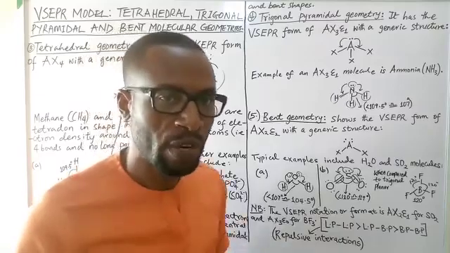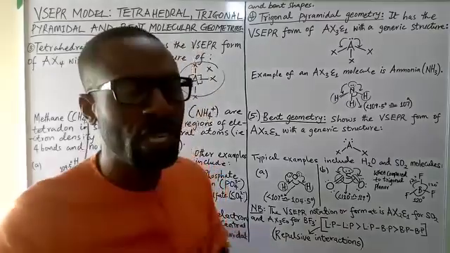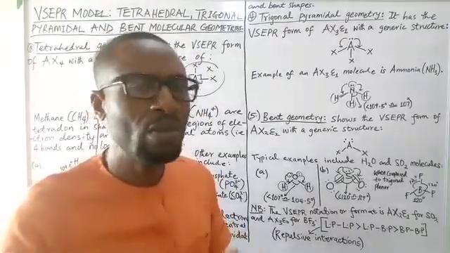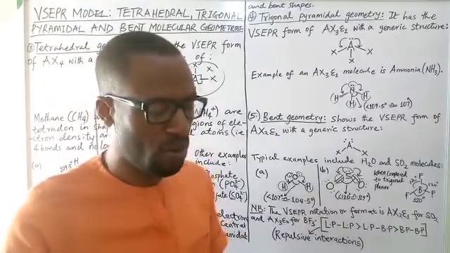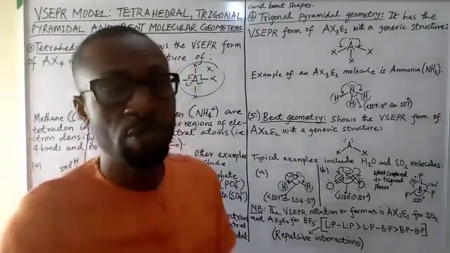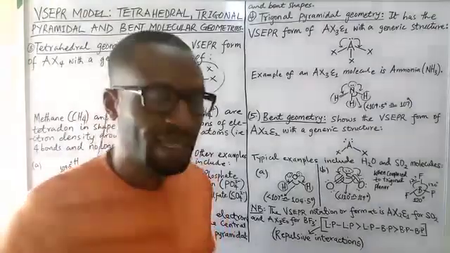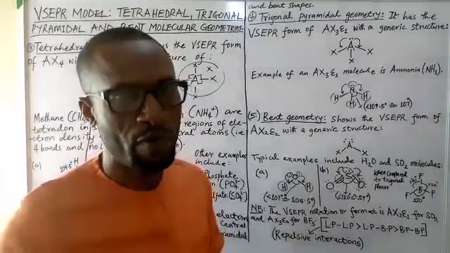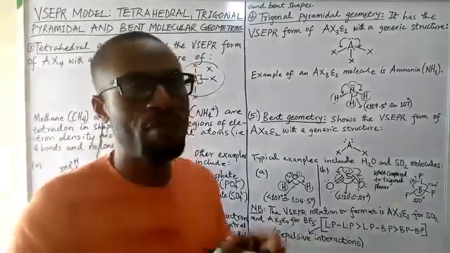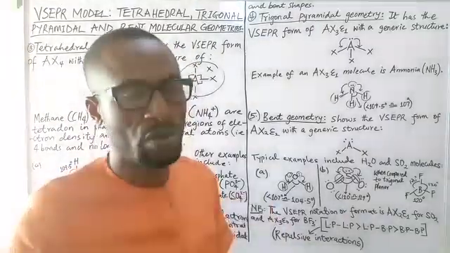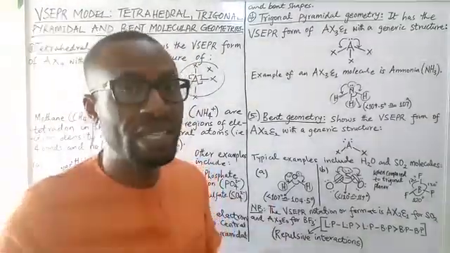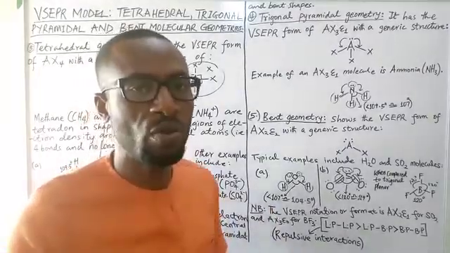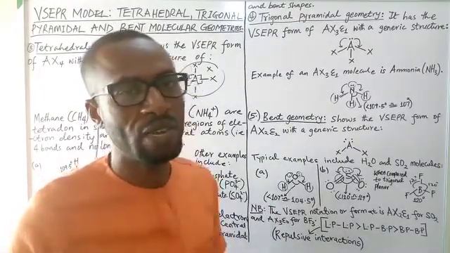So in summary, for today's class, we looked at molecular geometries of molecular species that have what we call coordination number or steric number of 4. What we are trying to say is that they have 4 electron regions, or electron density regions, or electron domains around the central atom.